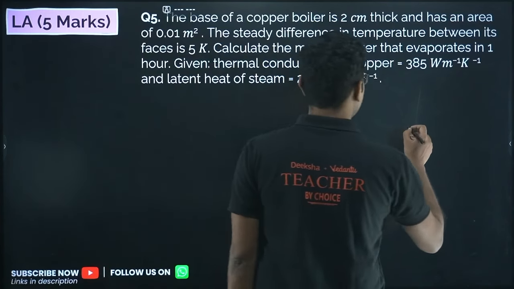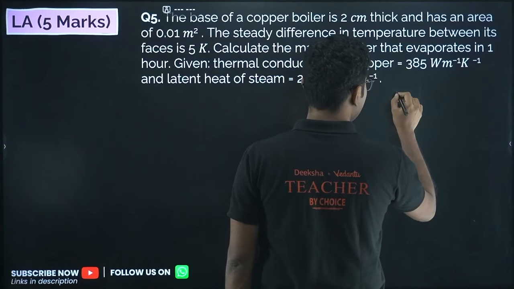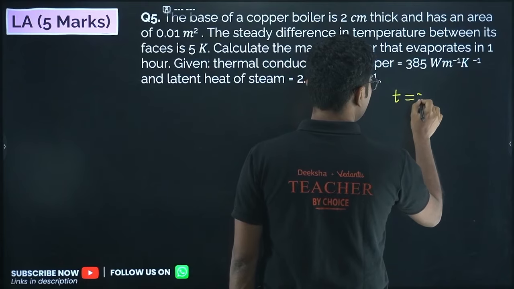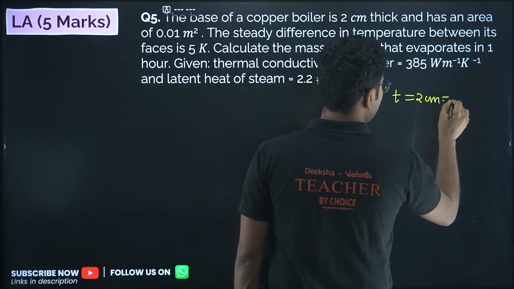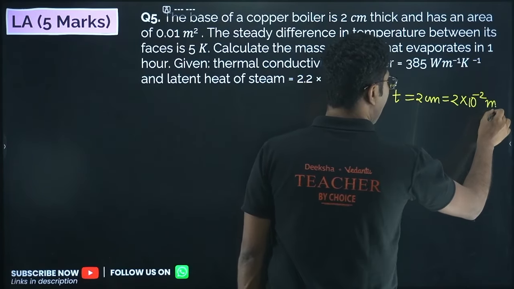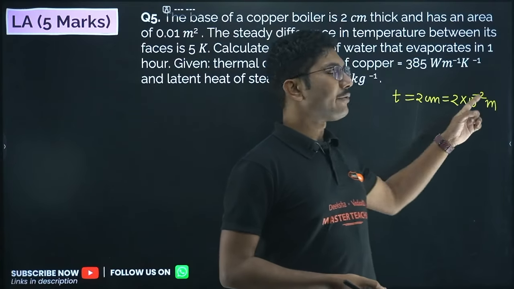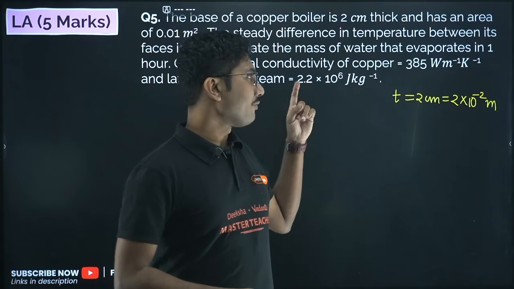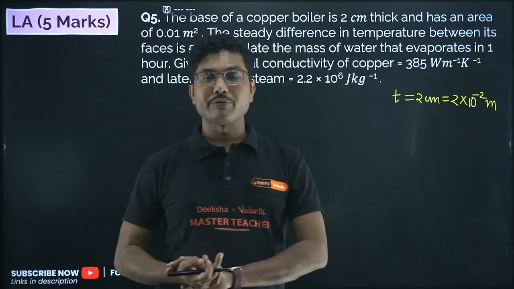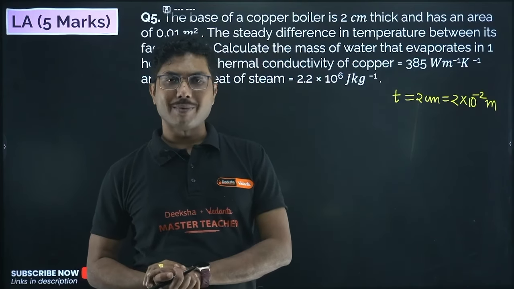So first let us list the quantities that are given. The length or the thickness is given as 2 centimeter. Whenever you see centimeter, you convert it into meters, and to convert it into meters, do not use decimals, use 10 to the power of minus 2. To convert from centimeter to meter, use 10 to the power of minus 2. To convert from millimeter to meter, use 10 to the power of minus 3.